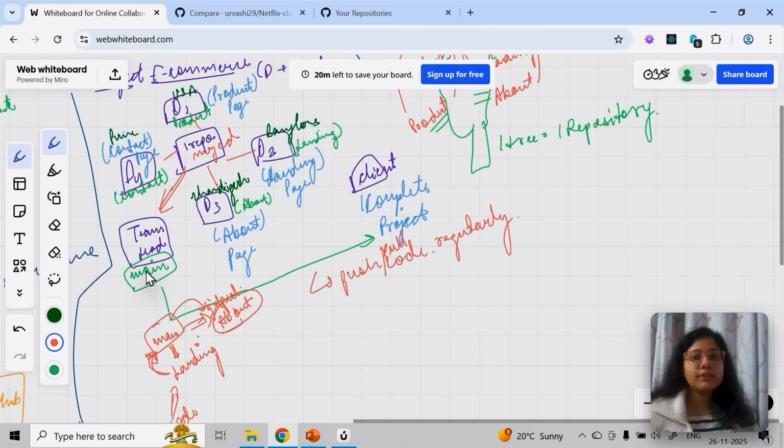Generally it happens, if you're working on a project which you have to deliver, let's say, in 2 months, 3 months, I'm telling you from my real-time experience, we used to commit whatever we had done that day. Your manager can also keep track of what you actually did today in terms of features. So you push every day.